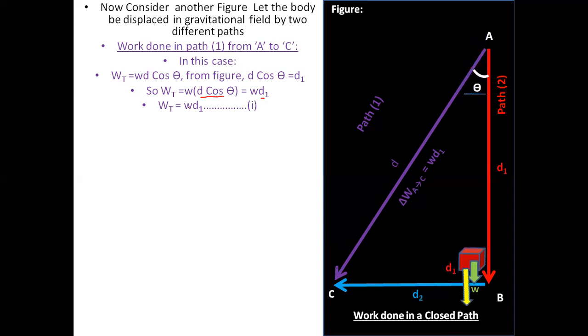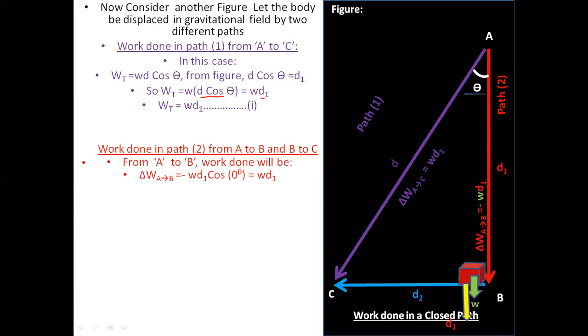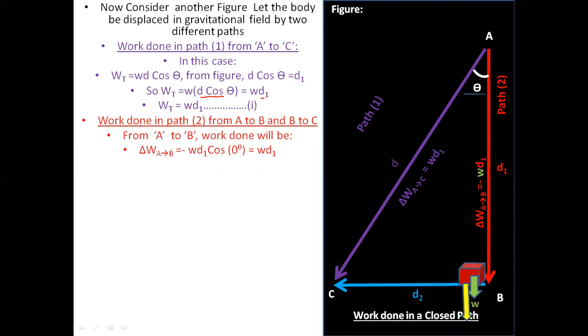Now in this case we follow the d1 path, it goes down, and the direction of the force, the weight basically, and the displacement have the same direction. That is why theta will be equal to 0. For work done in path 2, from point A to point B and from point B to point C, we are now considering from point A to point B. The work done from A to B will be equal to W d1 cos theta, and cos theta will be equal to 1. So putting in the value of 1, we simply get W d1, which is the work done from point A to point B.